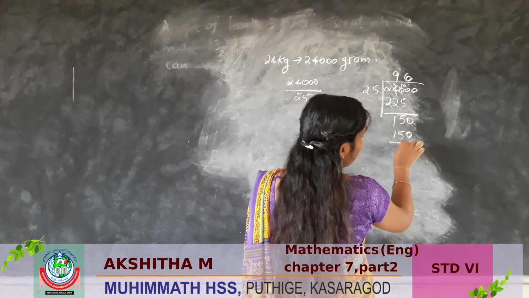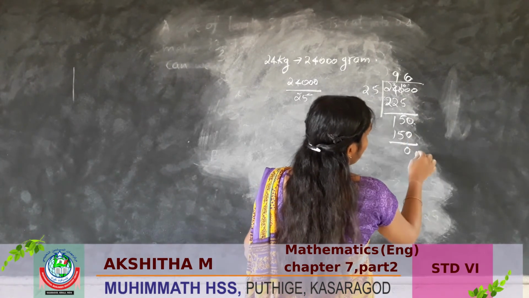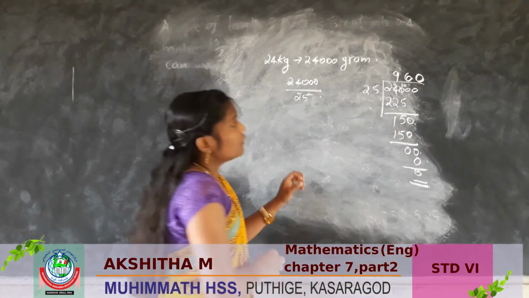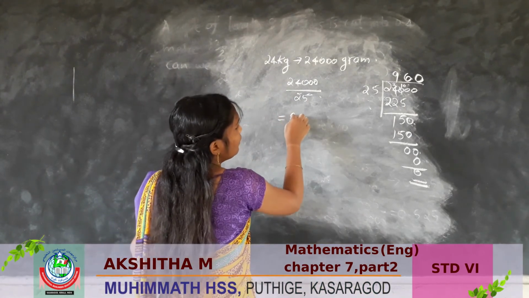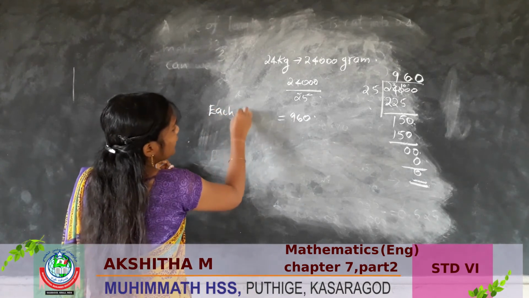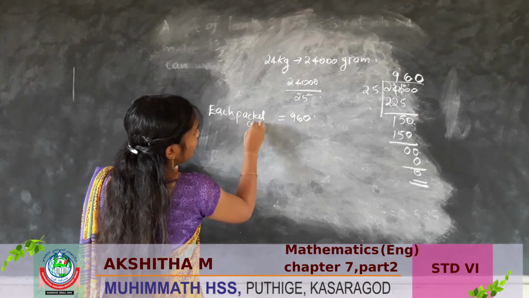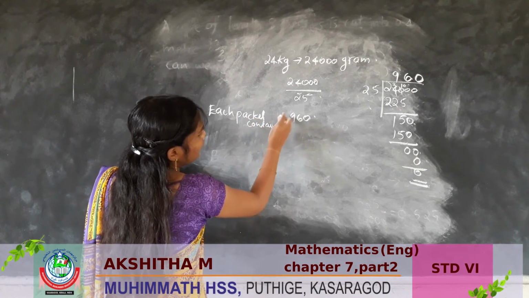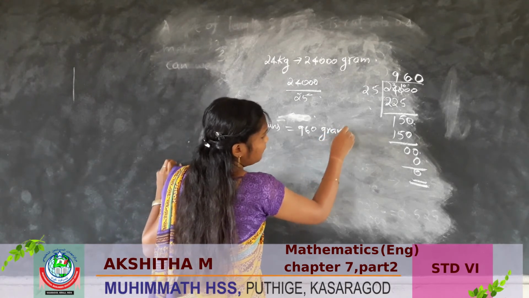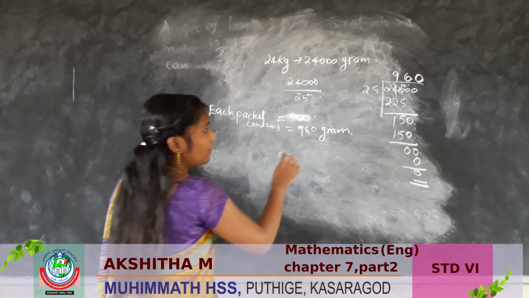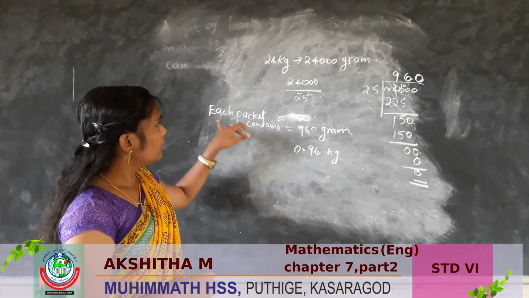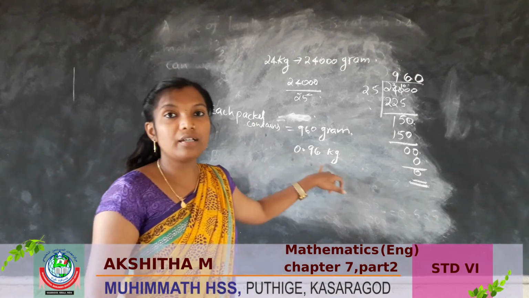So 150 minus 150 is 0. 0 we have to write here. So 960. Each packet contains 960 grams. This we can say in kilograms, 0.96 kilogram. Each packet contains 0.96 kilogram.